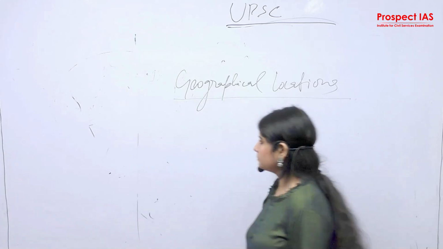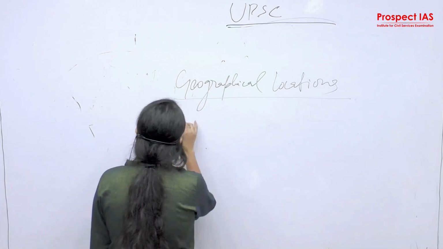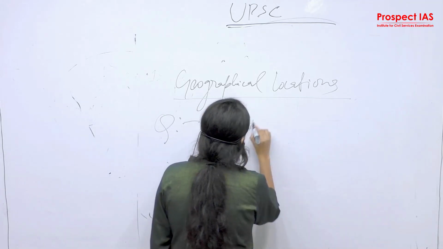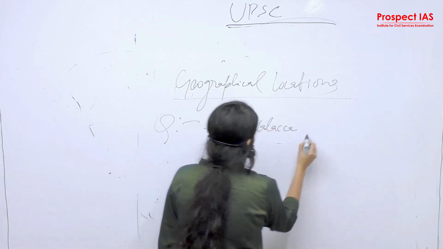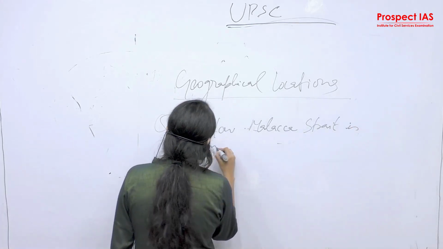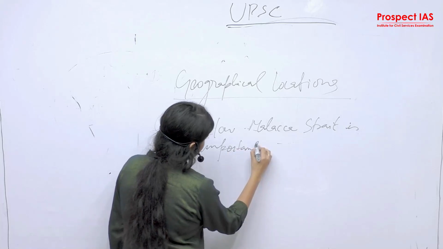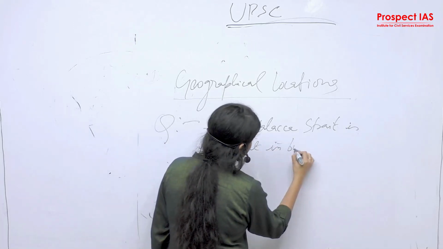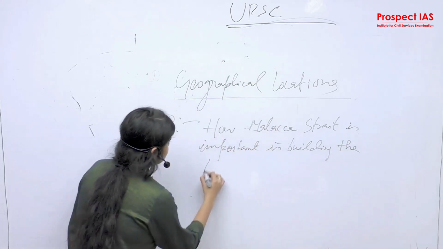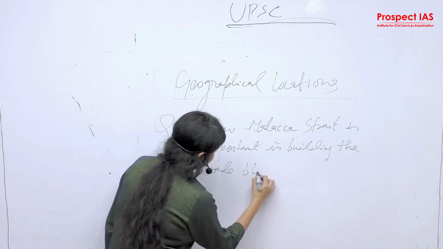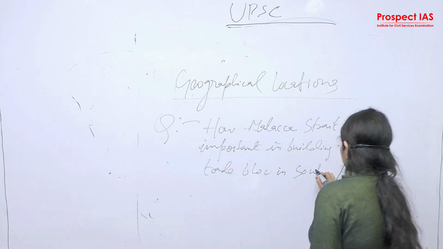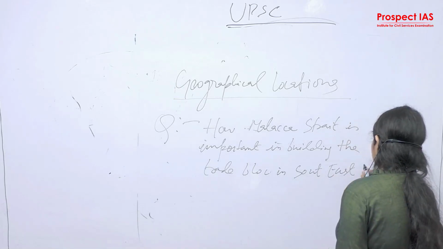Let's say a question can be asked from the geographical location that how Malacca Strait is important in building the trade bloc in Southeast Asian countries.